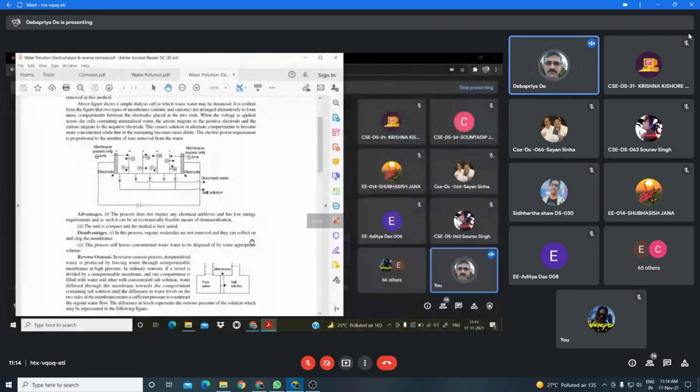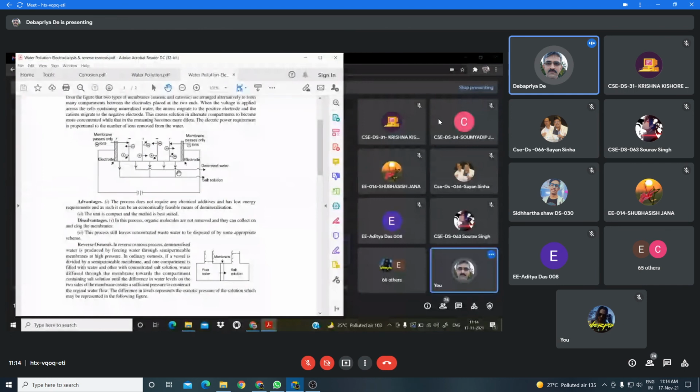Now this is the particular figure for the electrodialysis apparatus. Actually, in this process, there are two electrodes, one positive electrode and one negative electrode. In between these two electrodes, there are different ion selective membranes.